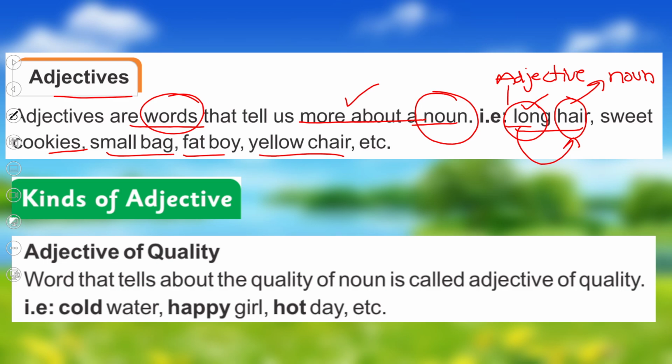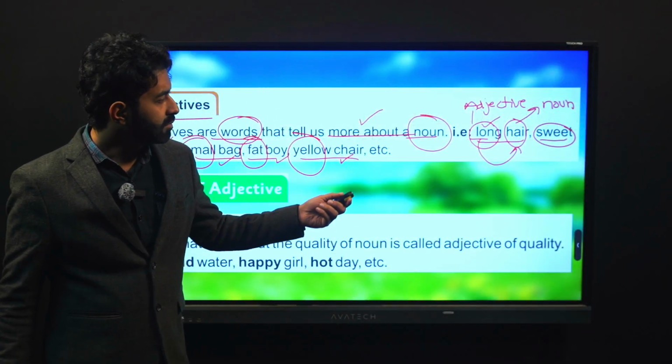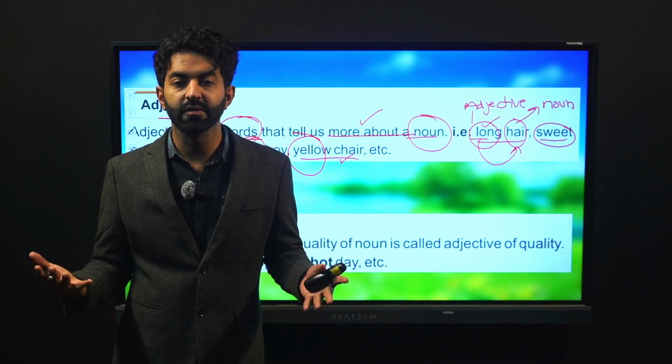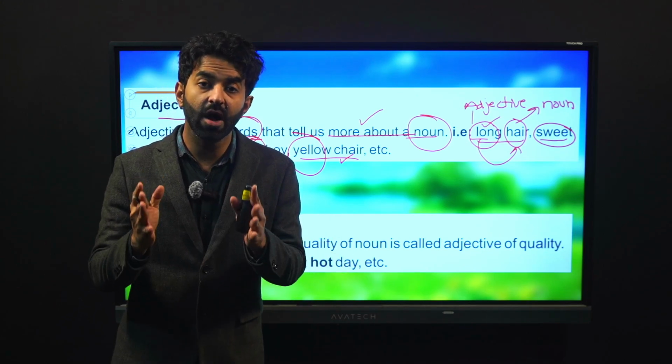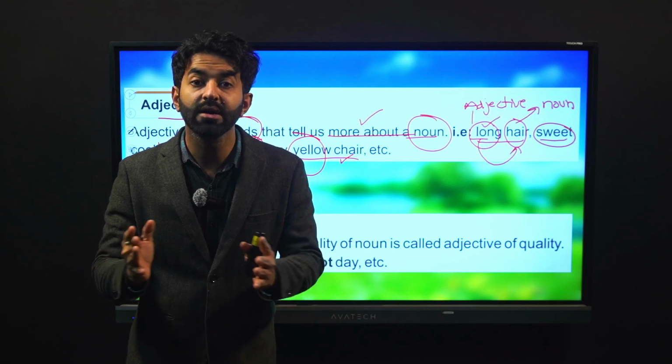Can we point out the adjectives? Yes. Sweet, small, fat, yellow. All these are describing words, or adjectives, that are describing our nouns: cookies, bag, boy, chair. How is the chair? The chair is yellow. Or the hair is long. Cookies are sweet, or sweet cookies. These are our adjectives. That's how we use adjectives for describing and giving more information about our nouns.